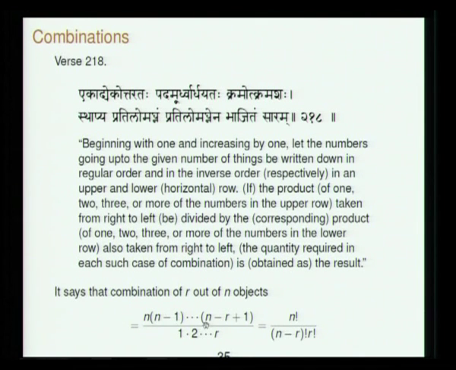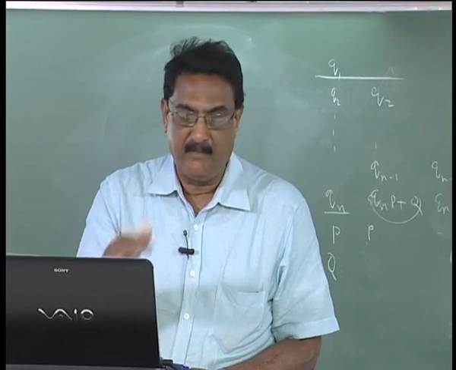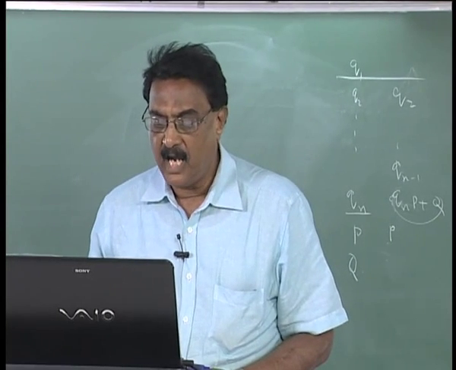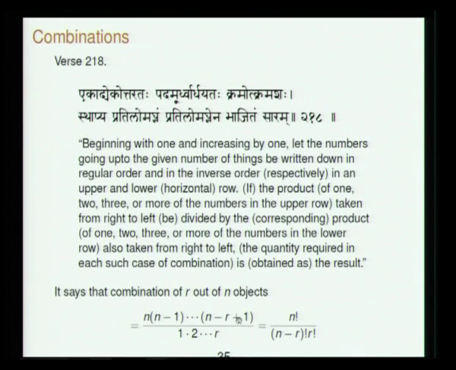Essentially he is taking 1 to n, starting from n, but it is equivalent to this. The upper row is n into n minus 1 and so on, divided by 1 into 2 into up to r. So factorial n by factorial n minus r into factorial r. So this is what is given, essentially. You take the upper row like this and the lower row like this.